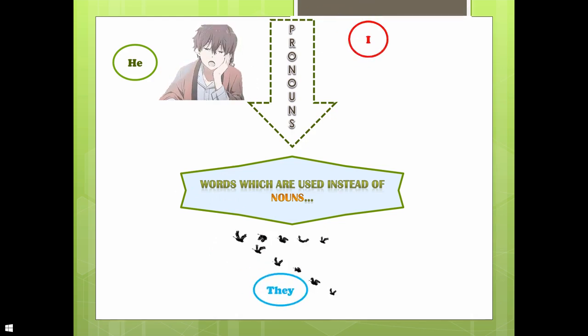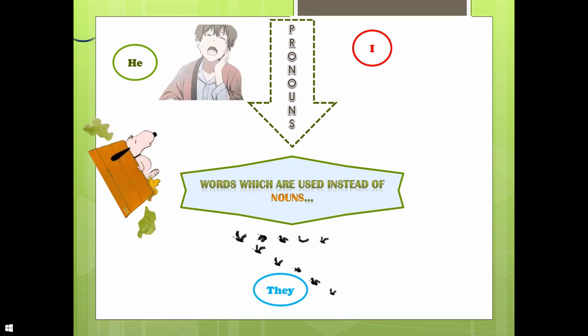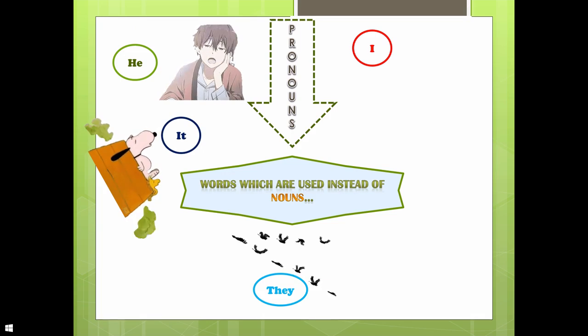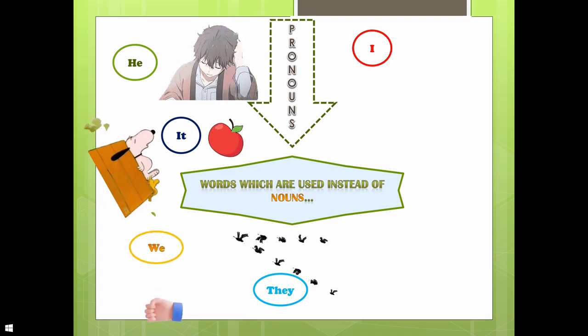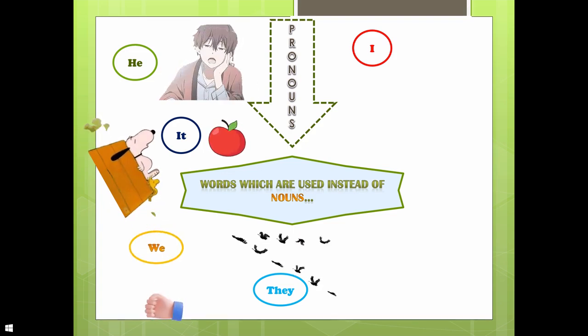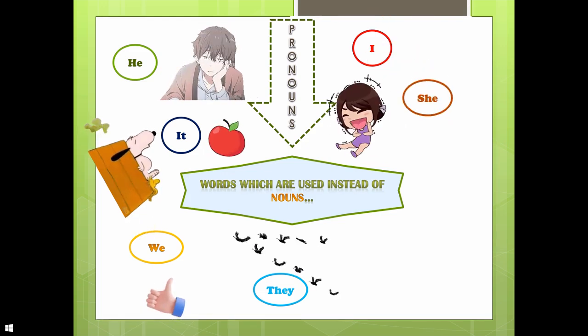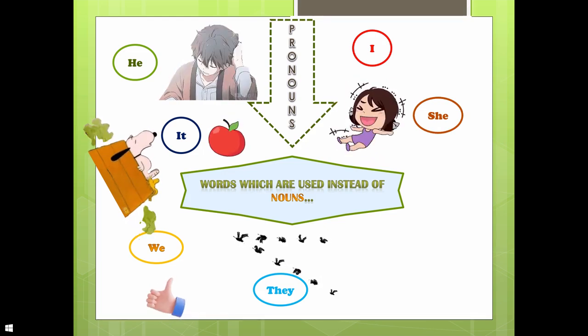Now, I am talking to you. The speaker is talking to you. I will be used for that. The dog snores. It snores. Why? Because it is a single animal. What if I say the apple falls? Apple is also singular. It falls, right? Then let's talk about you and I are looking at the screen. We are looking at the screen. The girl laughs. She laughs. Why? Because the girl is single.